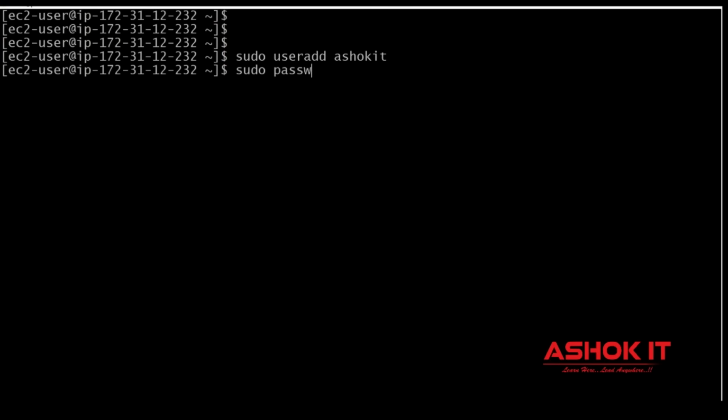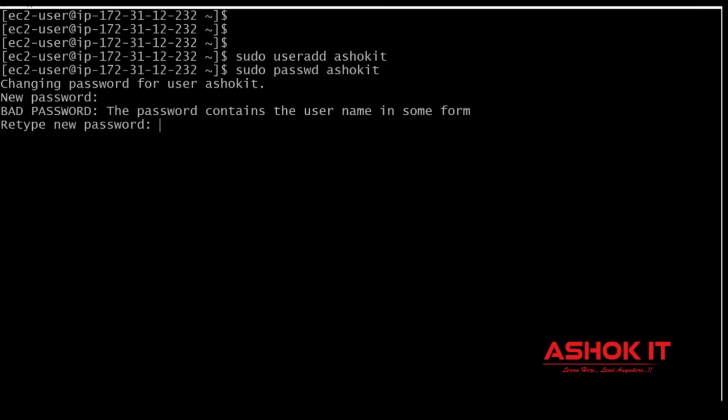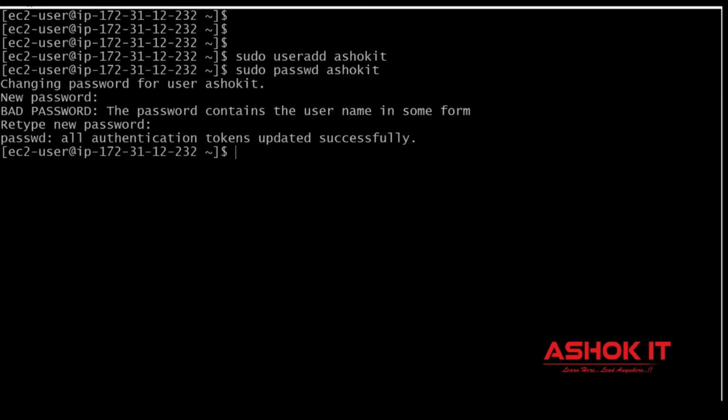Sudo passwd Ashok IT. I'm giving the password as Ashok IT @123 and confirming that password, Ashok IT @123. So the password is updated for my user. Now I want to make Ashok IT user a sudo user. How can I make Ashok IT a sudo user?